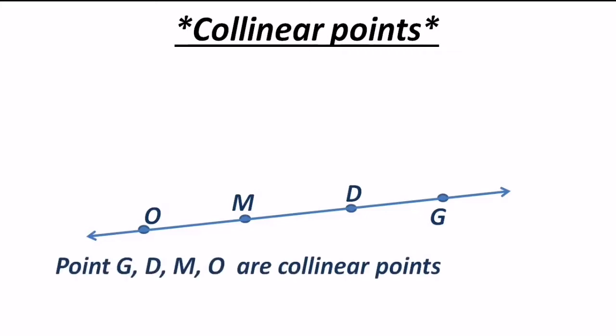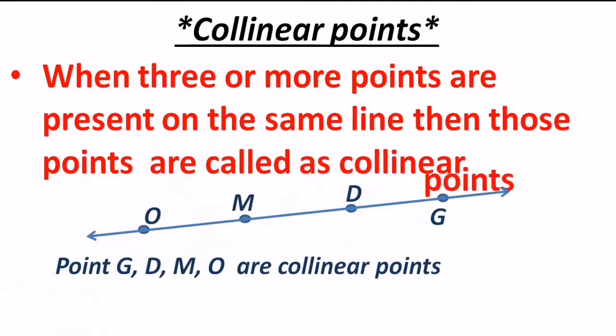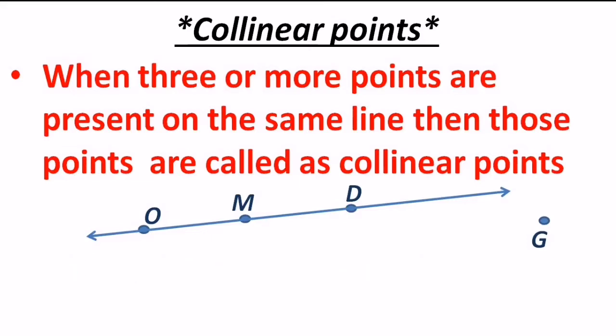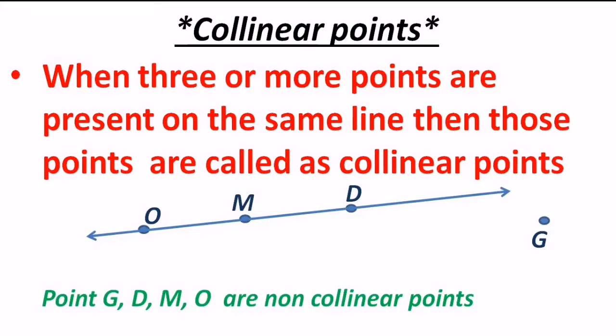Here is the definition for them. When 3 or more points are present on the same line, those points are called collinear points. Then what if one of the points is moved away from it, like G is not on the line? Can we say G, D, M, O are collinear points? No. Presently the diagram that you are looking at is of non-collinear points.